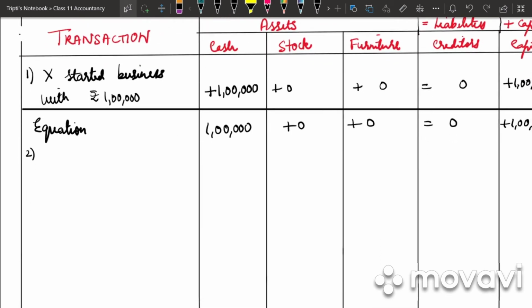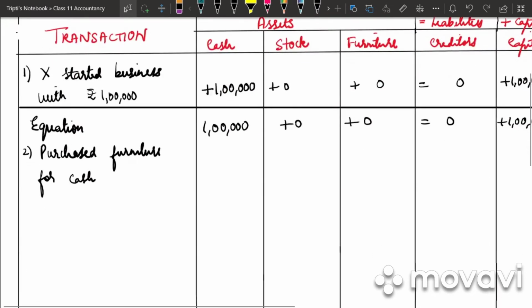Purchased furniture for cash rupees 20,000. So we will write purchased furniture for cash rupees 20,000. When we are purchasing furniture, what is being affected? Our furniture is increasing by 20,000 and our cash is decreasing by 20,000.